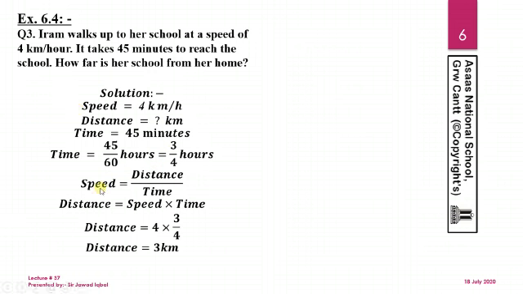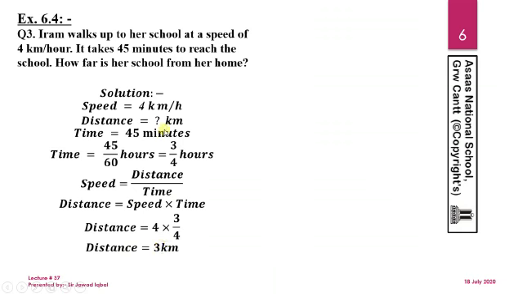So put the formula: speed is equal to distance divided by time. Time is dividing over here, so we take it to the other side and it becomes multiplication, and distance is equal to speed multiplied by time. So the speed of Iram is 4 km per hour, and the given time is 3/4 hours. So the total distance she will cover in 45 minutes to reach her school is 3 kilometer. I hope you really understand this question.